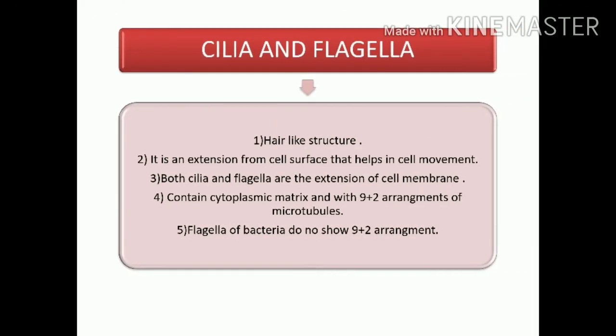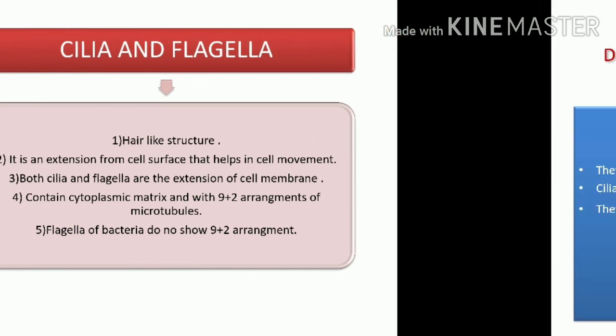Now let's talk about the cilia and flagella. Cilia and flagella are hair-like structures formed by the extension of the cell surface or cell membrane, and they help in cell movement. Both cilia and flagella are extensions of the cell membrane, as I said. They contain the cytoplasmic matrix with a 9+2 arrangement of microtubules. Flagella of bacteria do not show the 9+2 arrangement.